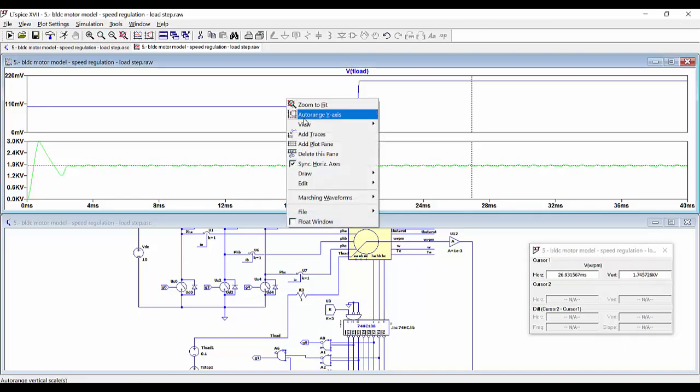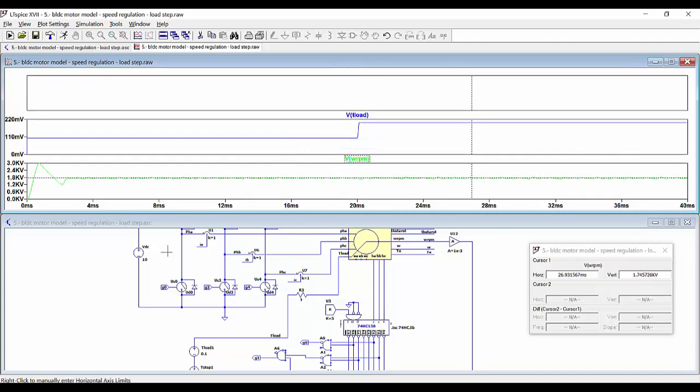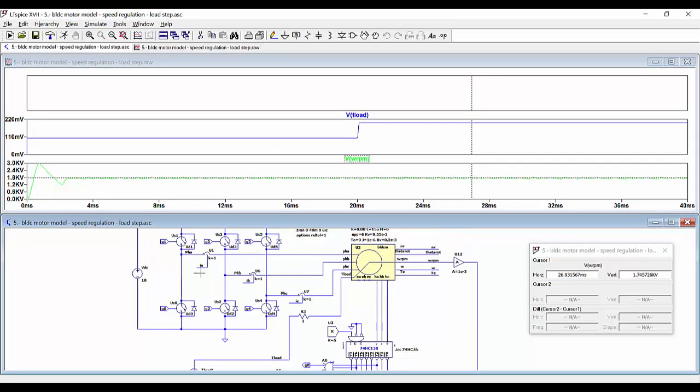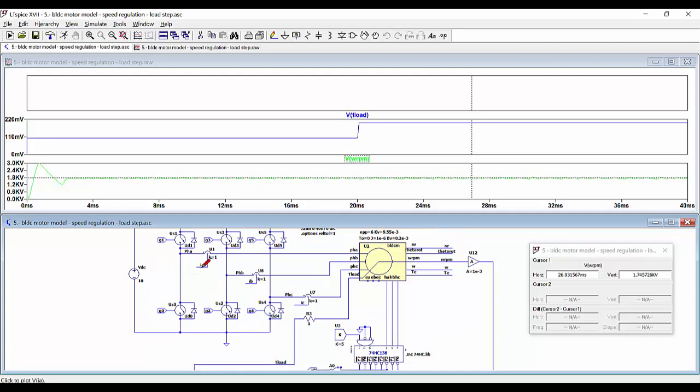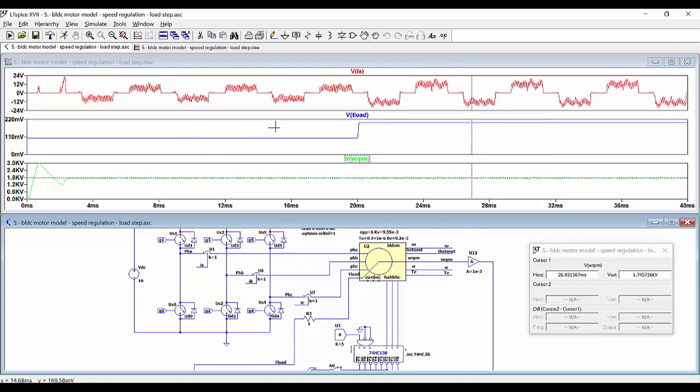We can also take a look in another pane, if we like, at the current through one of the phases, phase A for example. So we can see how the current in this part with a lower value of the load torque is smaller, and here the current increases because we need more power in order to keep the same angular speed with a higher value of the load torque.